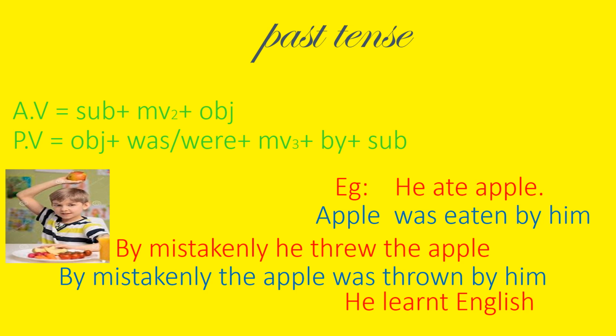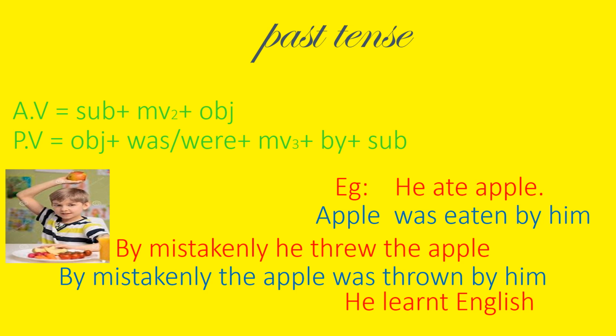When we convert it into passive voice, as we know, object plus helping verb plus main verb in the third form plus by plus subject. The helping verb is was or were. Everything is the same here. The only change in active voice is that the main verb form is second, and in passive voice the helping verbs are changed.